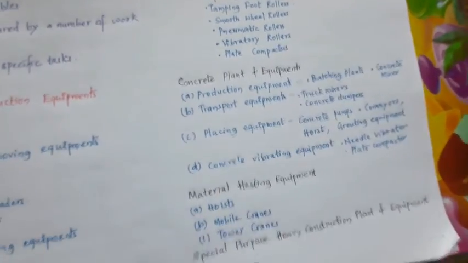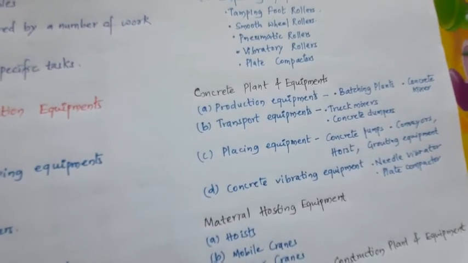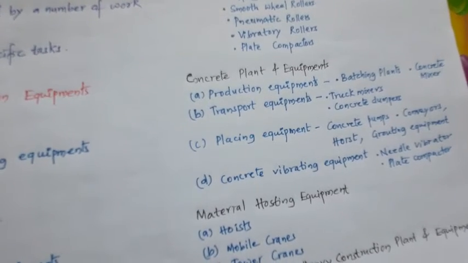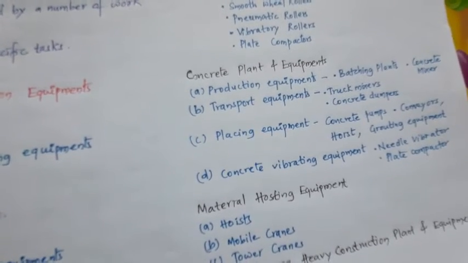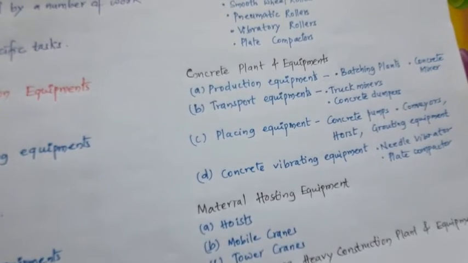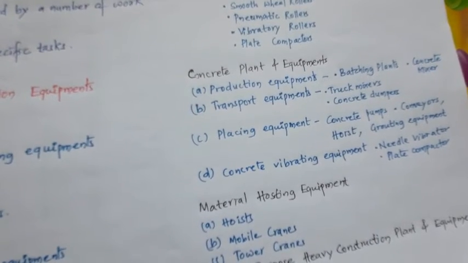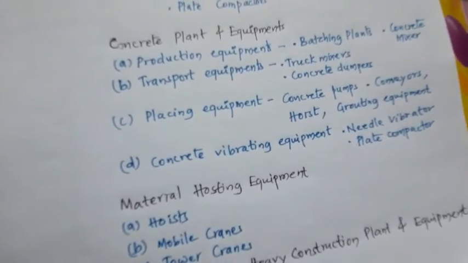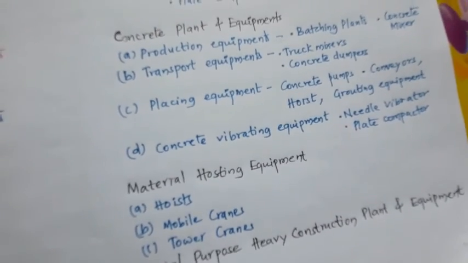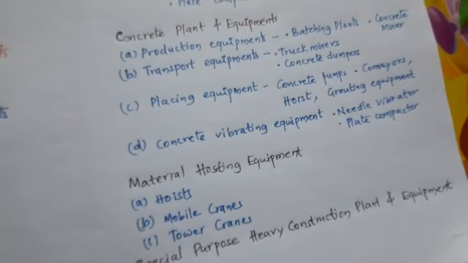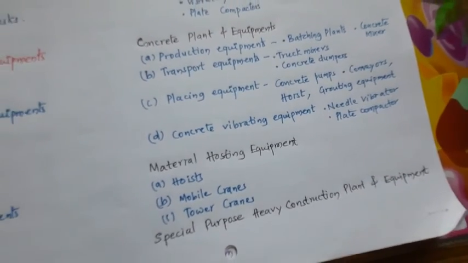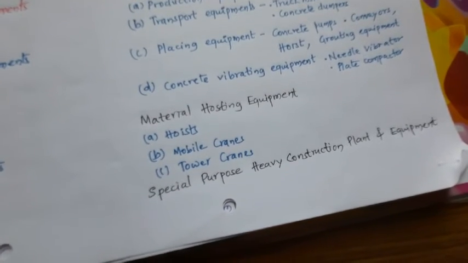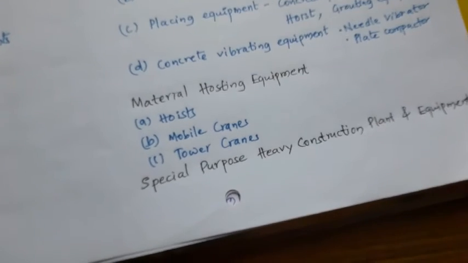Next, you have the second class, construction plant and equipments. Here you come across the production equipments like batching plants, concrete mixers. Then you have transport equipments like truck mixers, concrete dumpers. Then you have placing equipments like concrete pumps, conveyors, hoists, grouting equipment. Then you have concrete vibrating equipments like needle vibrators, plate vibrators. Then you have material hoisting equipments like hoists, like fixed, mobile, forklift.